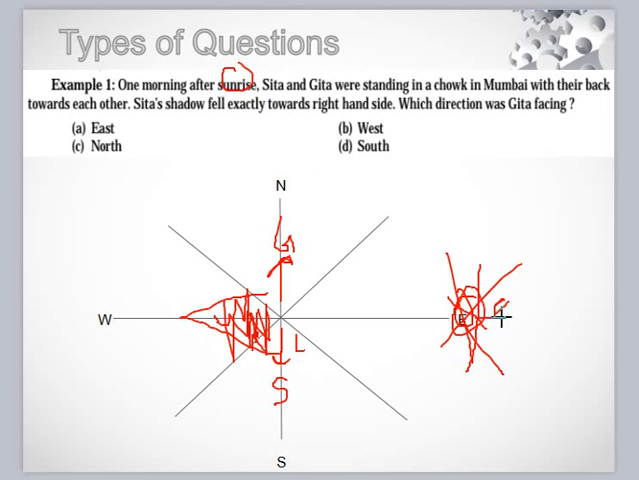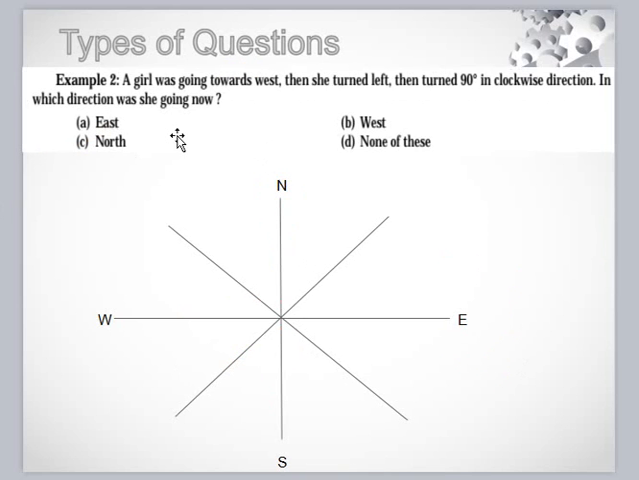Guys, my drawing is not so good. Try to manage that this is sun. Okay, assume this is sun. So this is east. If this is east, then what is the question? Which direction was Geeta facing? So Geeta is facing towards north direction. If it is east, then south, west, north in clockwise direction, ESWN. So Geeta is facing towards north direction. Let's move on to second question.